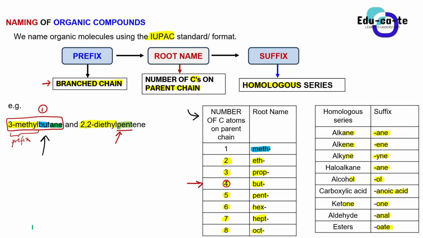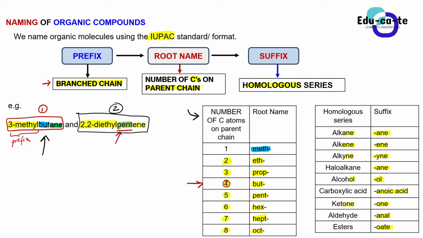Okay, let's go to compound number 2. When you look at compound number 2, what is the suffix and what does it tell you? Let's hear from Nogu again. It ends with "-ene", which is E-N-E. So it means that this compound is an alkene. It must have a double bond in it. So that's simply the naming standard, guys, a simple naming standard.